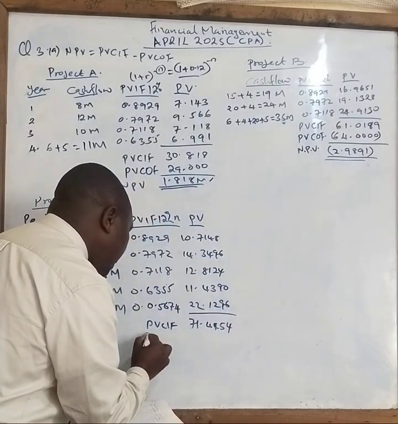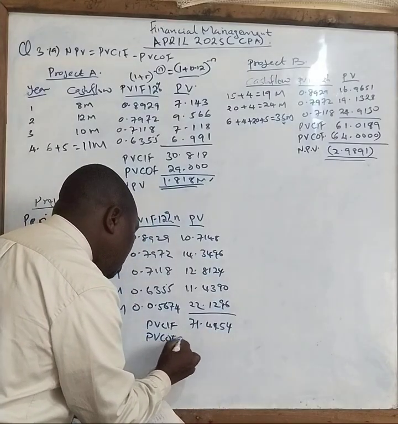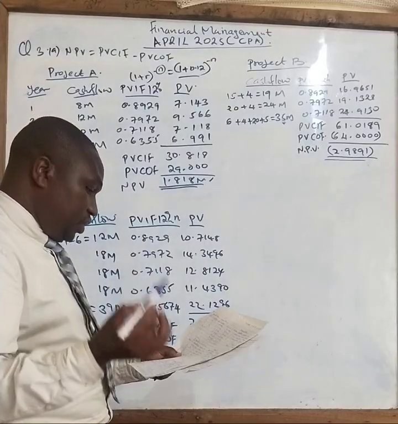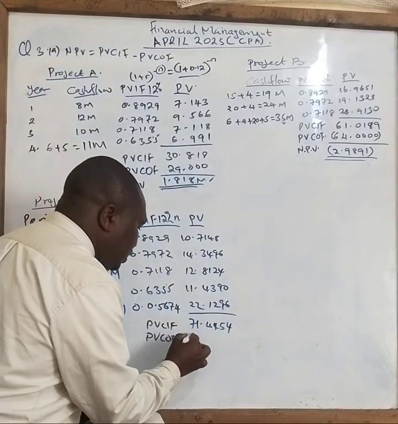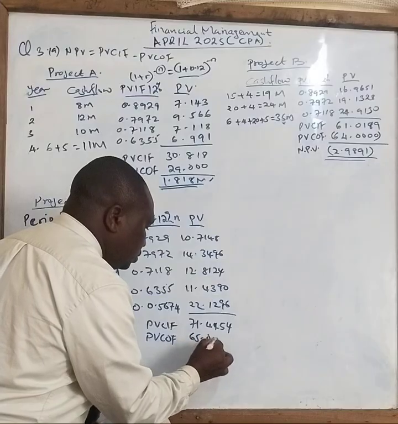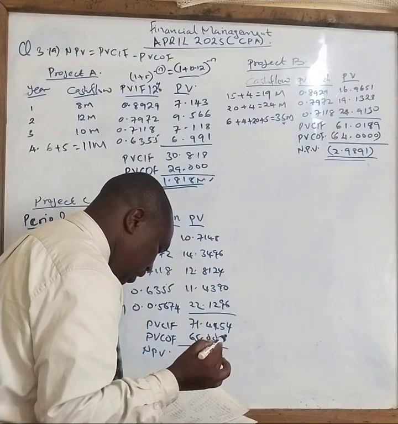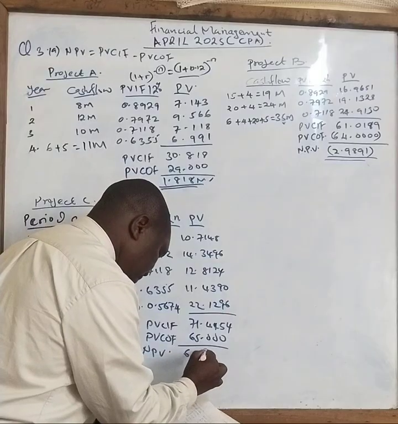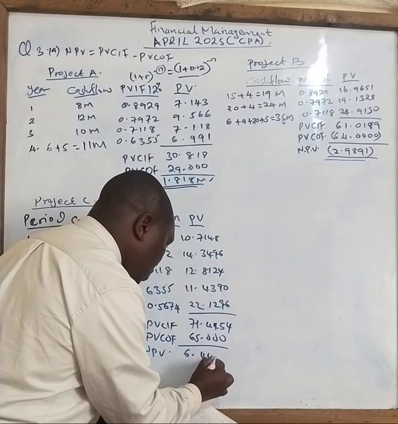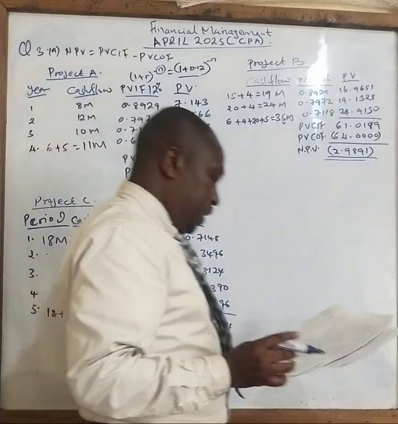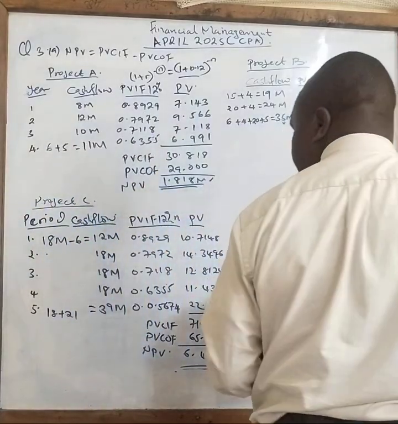Total here will give you present value cash inflow of 71.6454. Then present value cash outflow we have already calculated and we have found to be 65. That is 50 plus 15. You get 65 million. So your net present value will give you 6.4454. Correct. Then we go to project D.